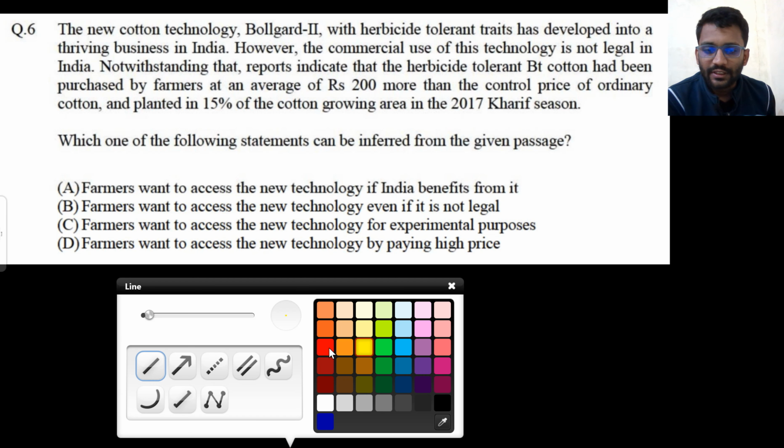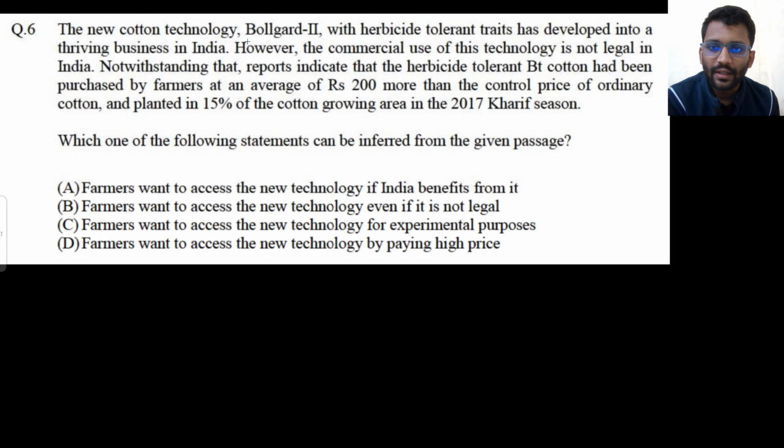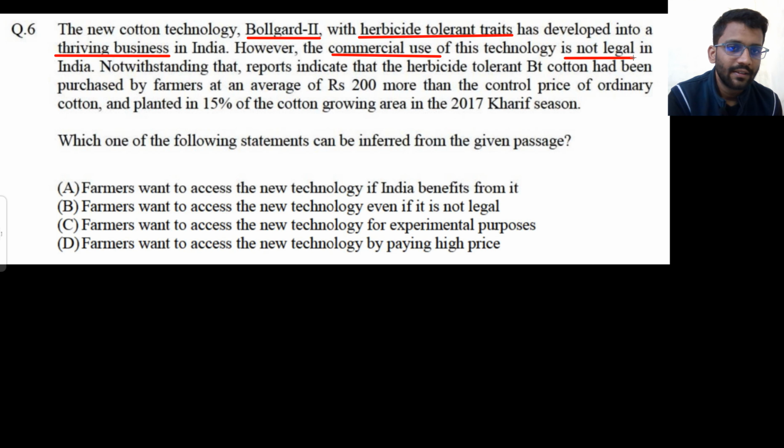The new cotton technology, Bollgard 2, with herbicide tolerant traits. I don't know the meaning of anything, but still I will solve the problem. The new cotton technology, Bollgard 2, with herbicide tolerant traits, has developed into a thriving business in India. Thriving business means a business that is expanding in India. However, the commercial use of this technology is not legal in India.